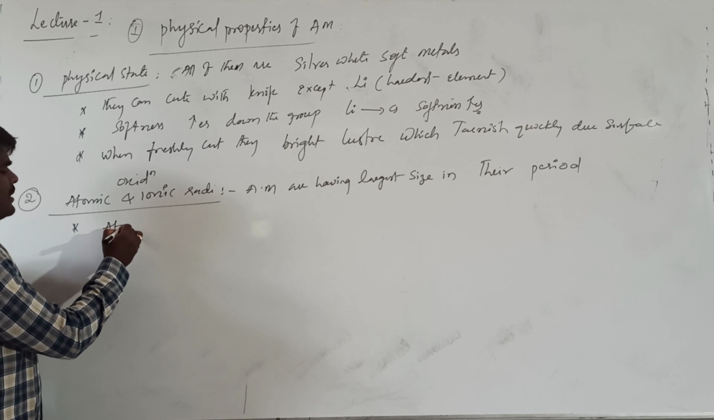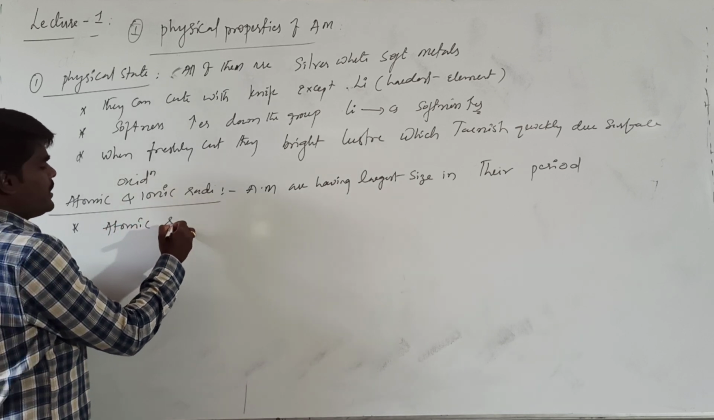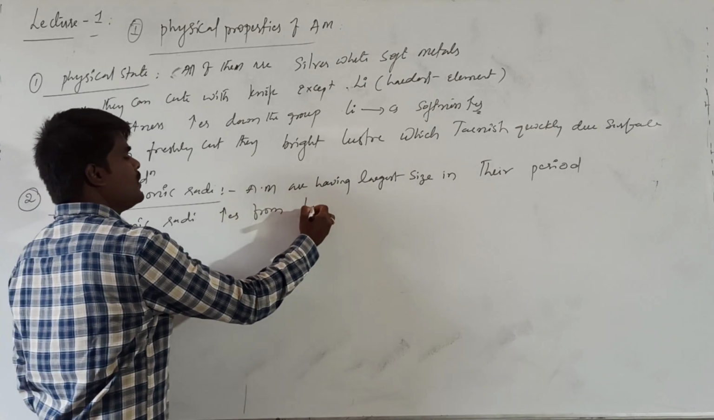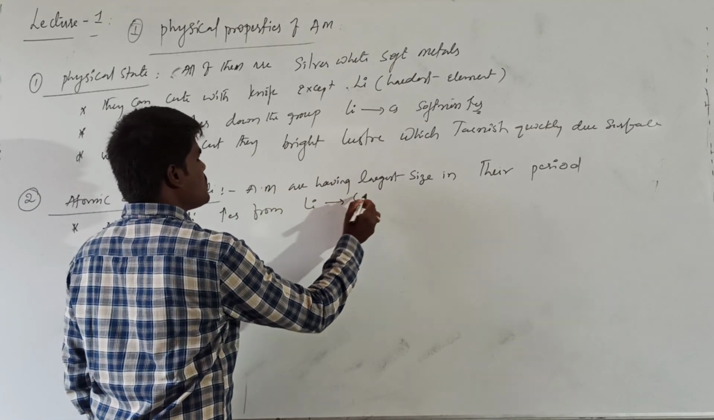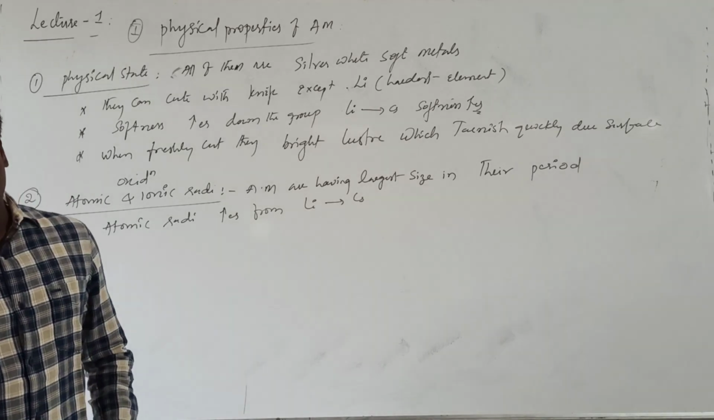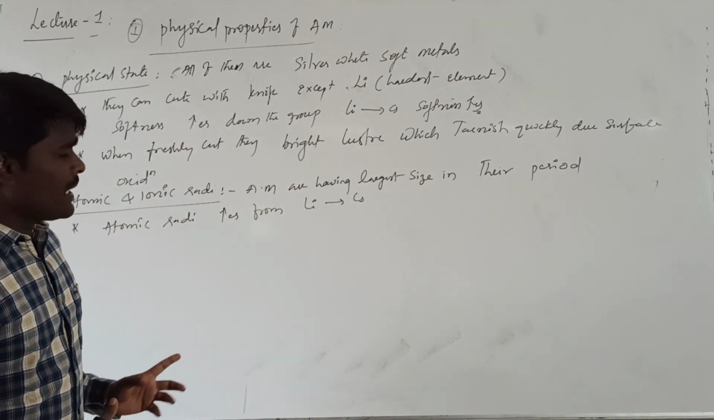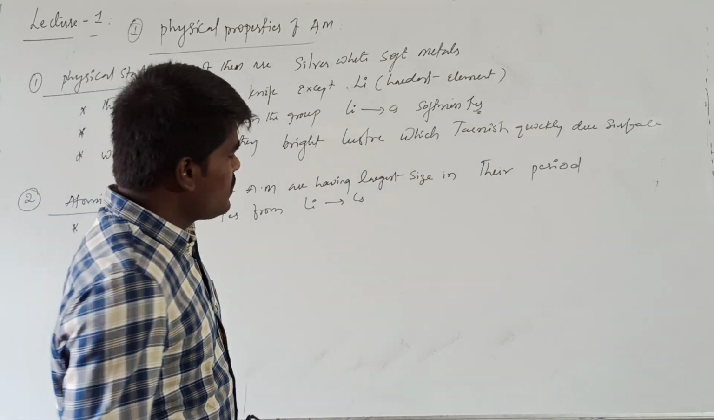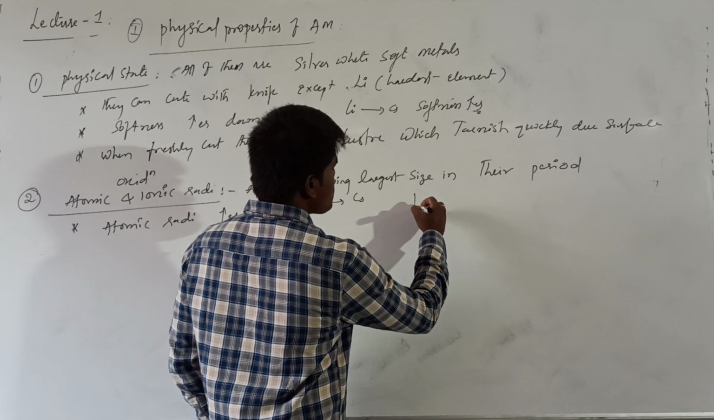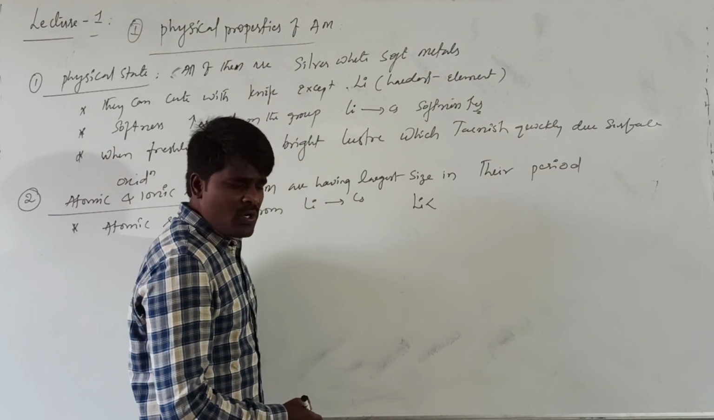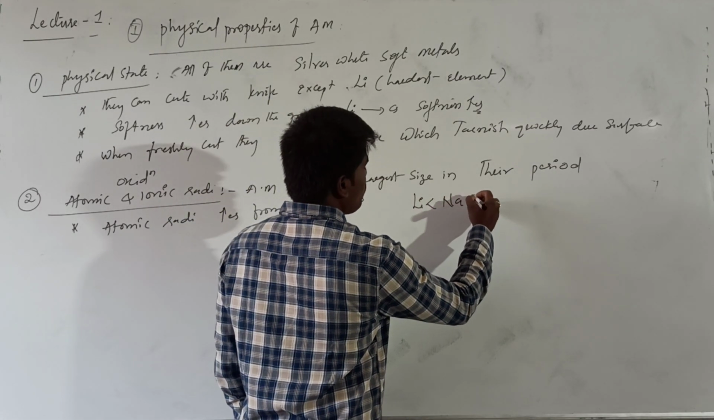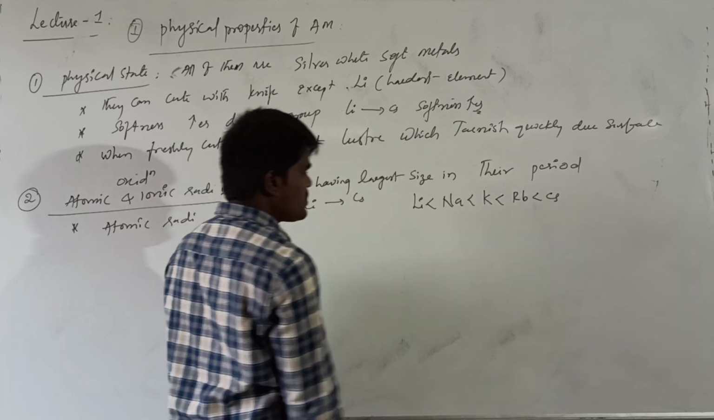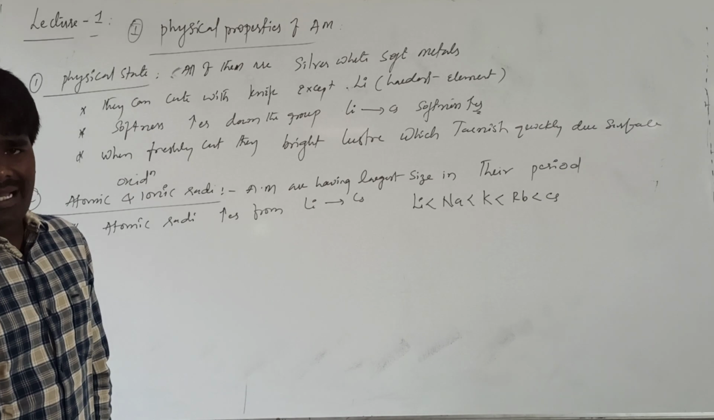The atomic radius increases from lithium to cesium. As you move down the group from lithium to cesium, atomic size gradually increases due to the increase in the number of shells. So in increasing order of atomic size, lithium is the smallest, followed by sodium, potassium, rubidium, and cesium.